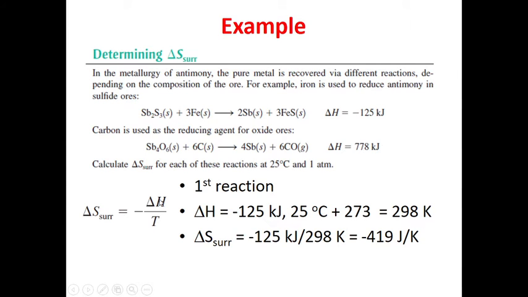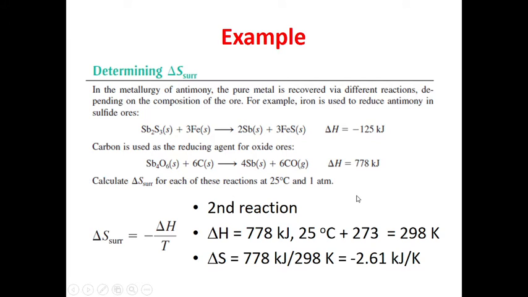Just putting the values in the main formula of entropy, we will get the answer, that is minus 419 joule per Kelvin. So this is the entropy of surrounding for the first reaction. Now move toward the second reaction.